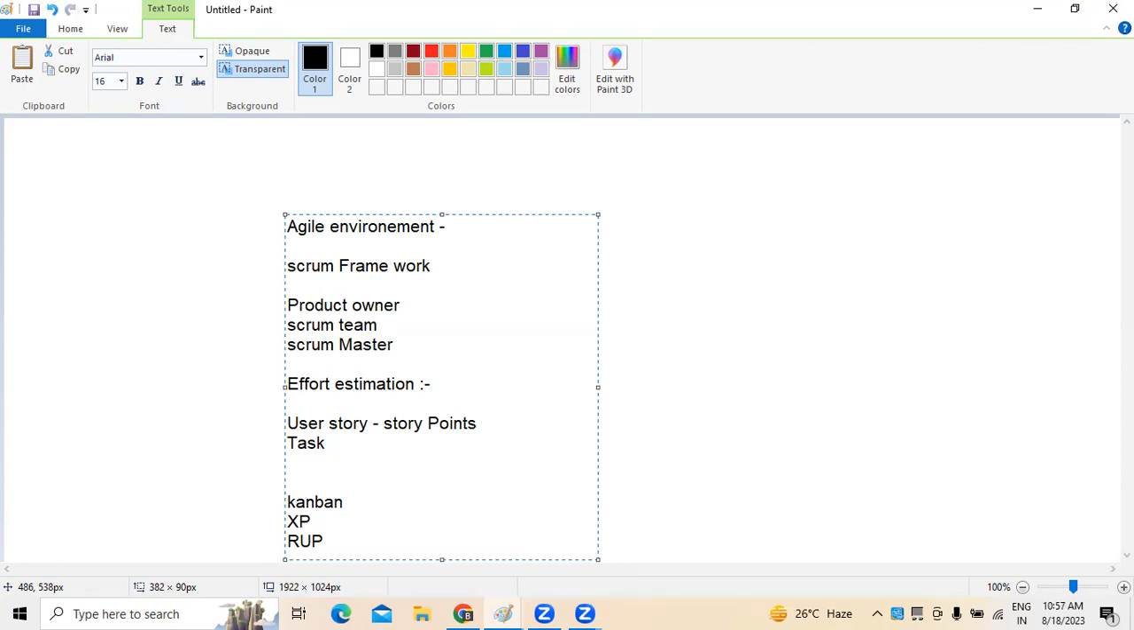Otherwise, if it is not a user story, if you have divided this into tasks, you can calculate this in hours and days, right? So this is how generally we have to do that effort estimation.